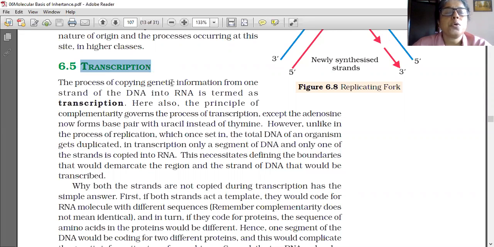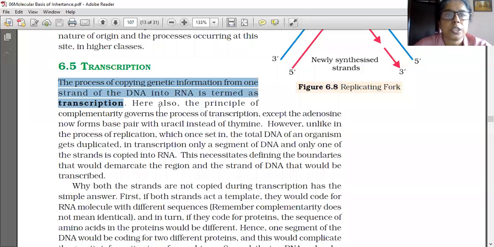The process of copying genetic information from one strand of the DNA into RNA is termed as transcription. This is the definition of transcription. Copying from DNA to RNA is termed as transcription.